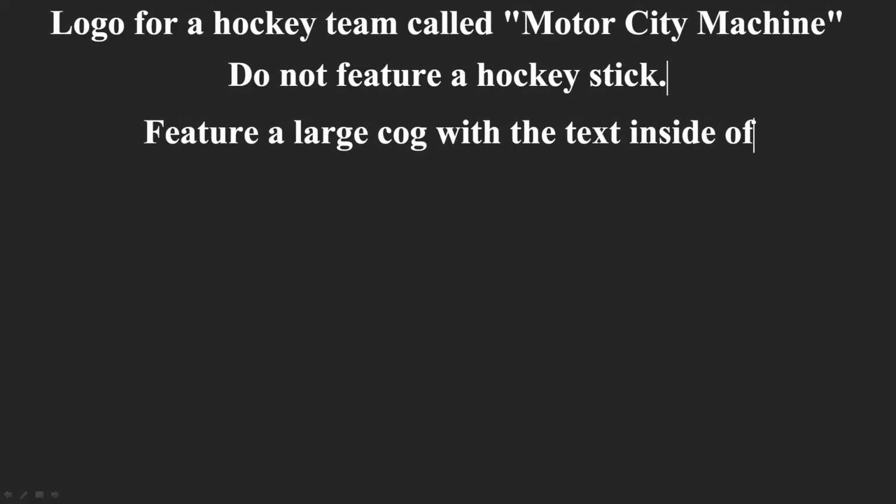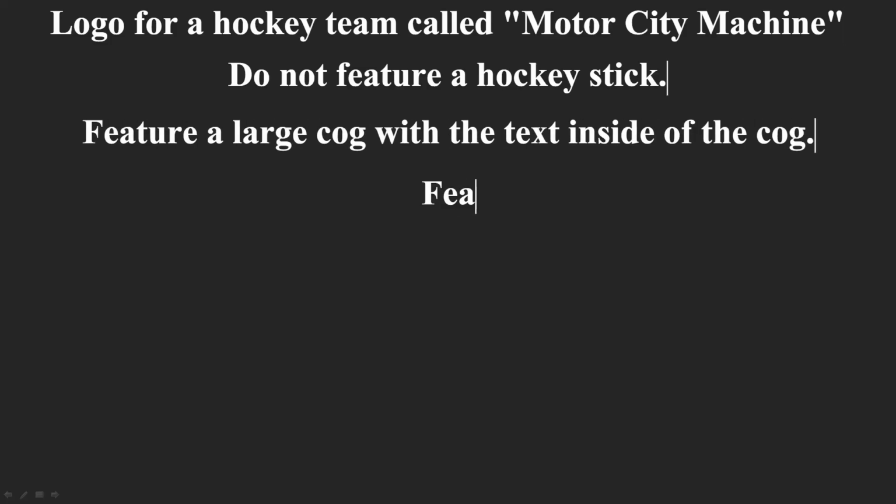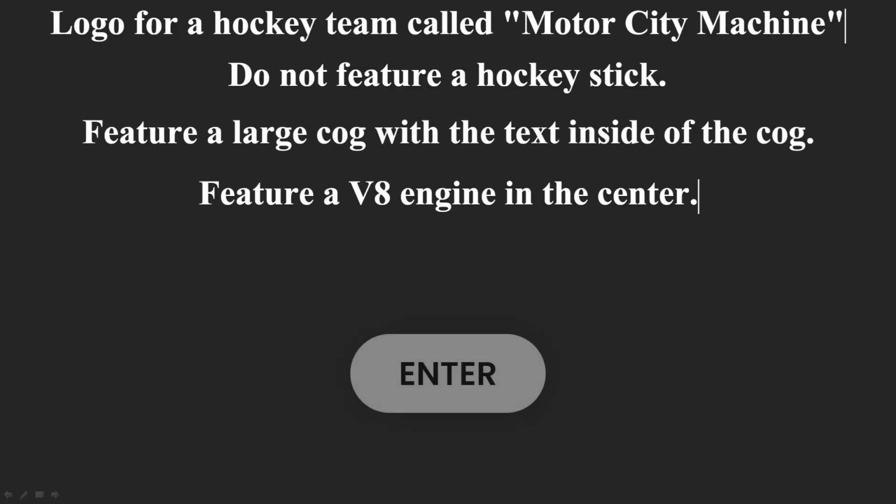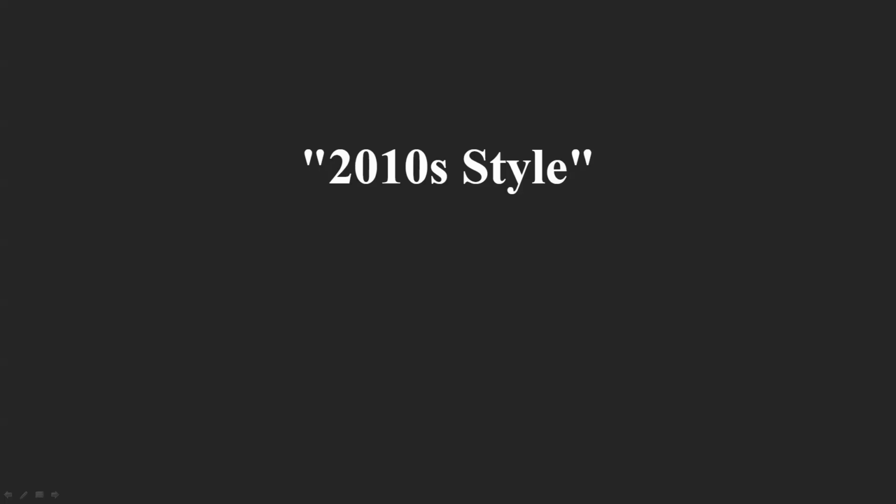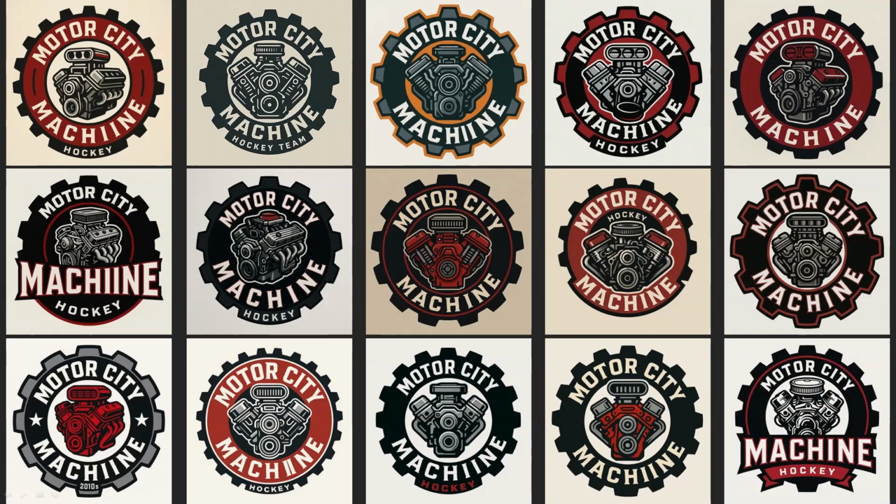A logo for a hockey team called Motor City Machine. Do not feature a hockey stick. Feature a large cog with the text inside of the cog. Feature a V8 engine in the center. Then I press enter and hope it's what I'm imagining in my head. I usually have to hit enter 15 to 20 times before it actually gives me what I had pictured. I have to watch for patterns so I know what else to put in the prompt, like 2010 style or vector design. Here is my wall of failed prompts.